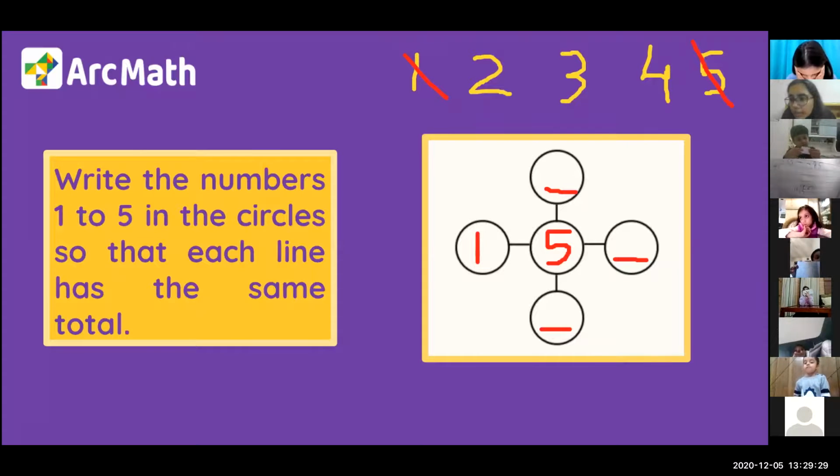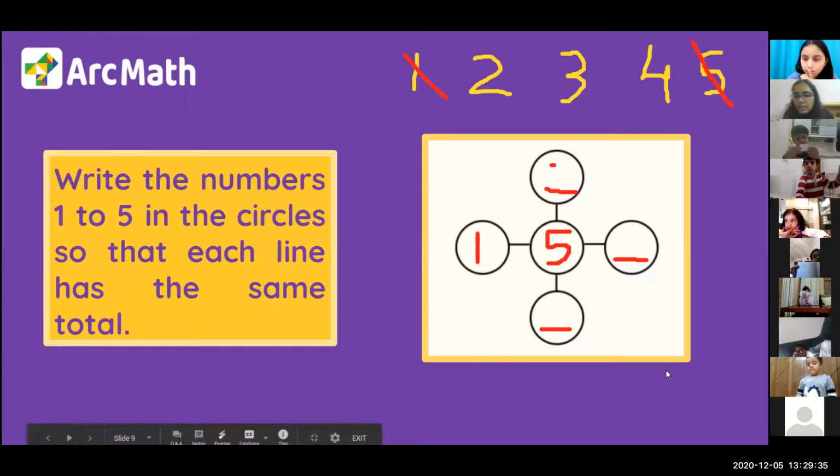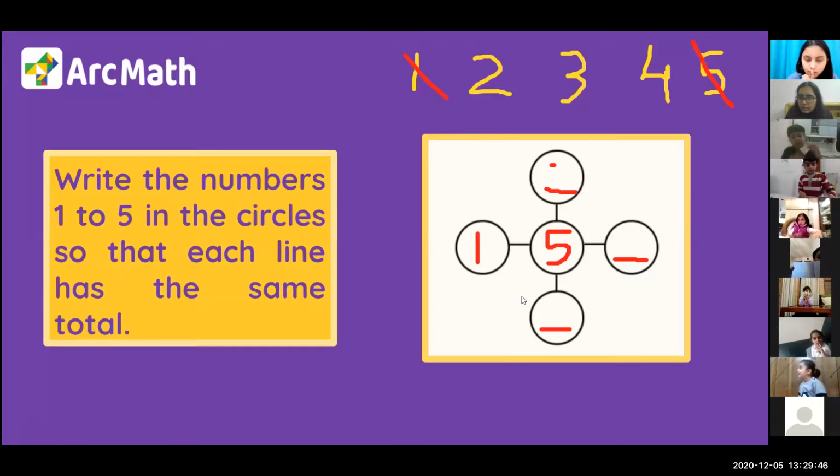I put a number. Who has made this? Yes, Saran? I am done. Okay, Saran. What is your top circle number? Can you tell me the number in your top circle? 5 and it makes 6, and 6 plus 4 is 10, and 2 plus 3 is 5. Absolutely correct.